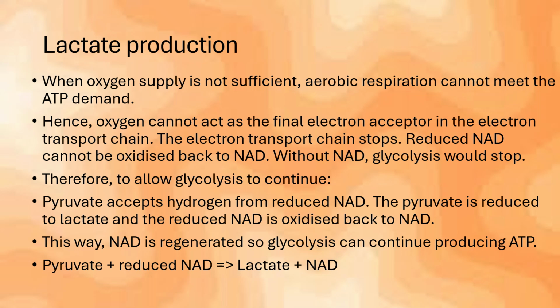Therefore, to allow glycolysis to continue, pyruvate accepts hydrogen from reduced NAD, the pyruvate is reduced to lactate, and the reduced NAD is oxidized back to NAD. This way, NAD is regenerated so glycolysis can continue producing ATP. And down at the end of the slide, you have the equation of how this happens.